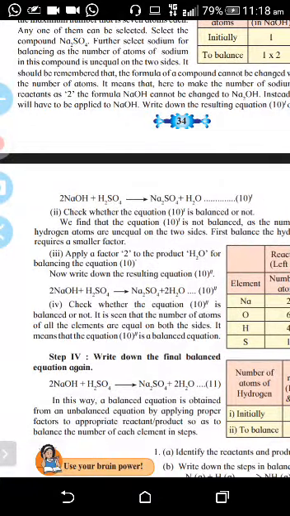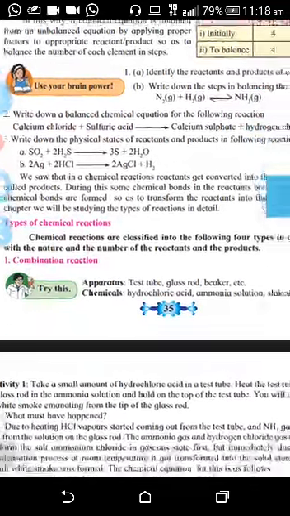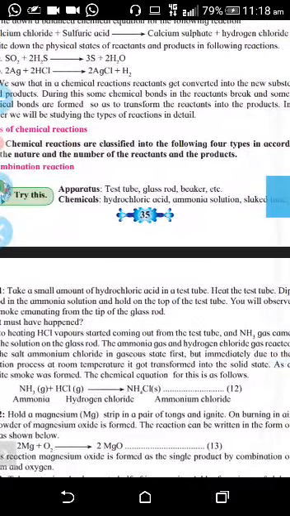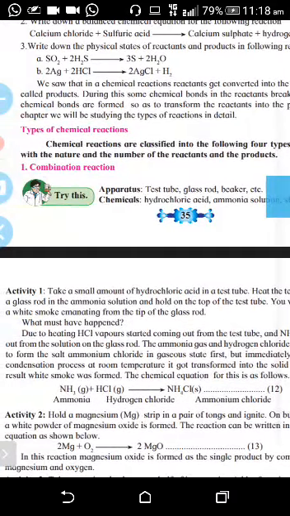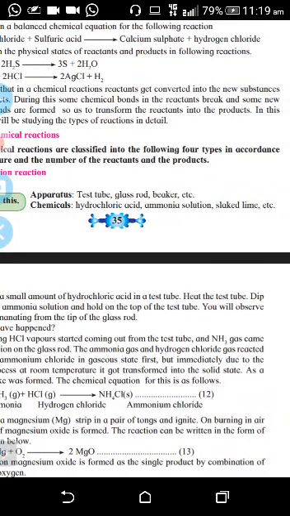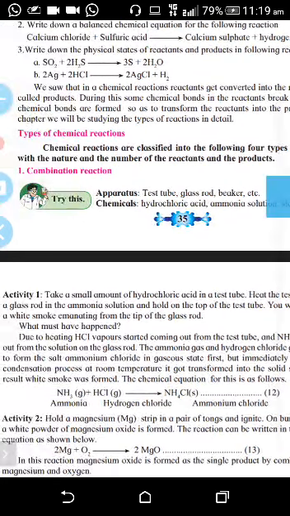Different types of chemical reactions. When we are doing it, in the textbook also they must give first the types of reaction and then the balancing of reaction. Here, chemical reactions are classified into the following four types in accordance with the nature and the number of reactants and the products formed.